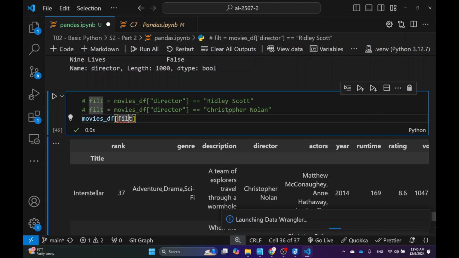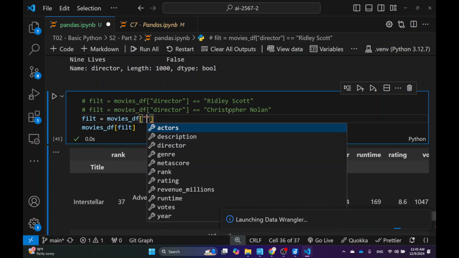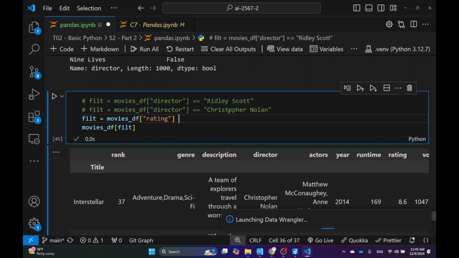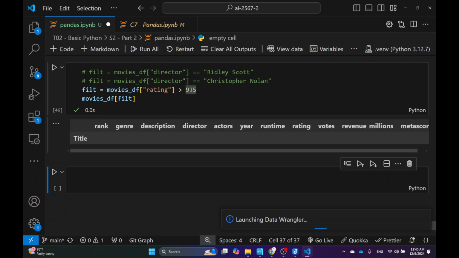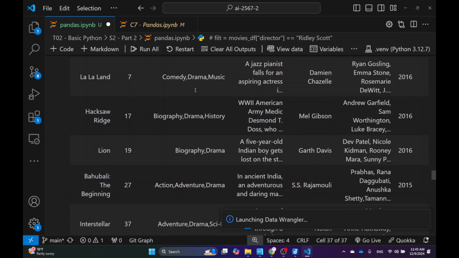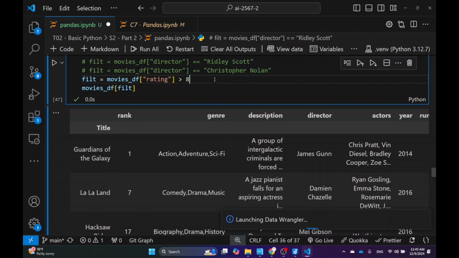So I can do filter, right? Filter equal movie df. I want to do rating, right? And let's see, it should be higher than 9.5. And let's do that. There you go, nothing. Okay, so let's dial back a little bit, 8. Here you go, right? So these are the good movies that I should watch tonight. So the rating. And the good thing about this is that when you write things like that, when you come back 3 months from now, you can guess what's happening by the code itself. It's a pretty cool way to filter the data, okay?